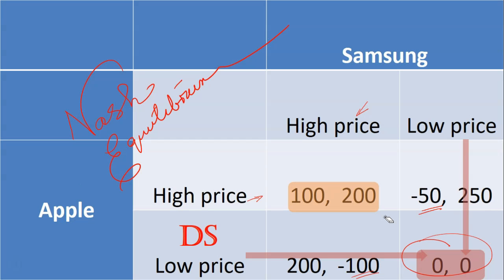Again, just to be crystal clear, you might be thinking, well, why don't they do that? Well, the answer is given in what we've already seen. Again, just to remind you, Apple thinks, all right, Samsung's going to choose high price. That's a good idea because it wants to make 200 million. So what we'll do is we'll charge a low price. And instead of making 100 million, we'll make 200 million. They have an incentive to cheat on any alleged agreement that they might have. And this makes it a prisoner's dilemma.